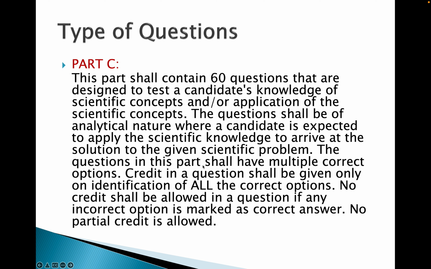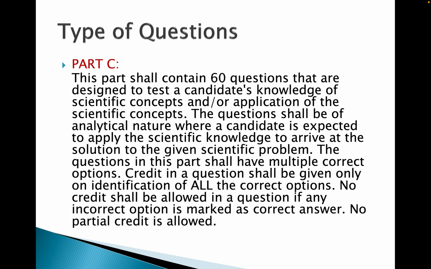The questions in this part shall have multiple correct options. Suppose you have 4 options. A, B, C can be correct. Two options can be correct, 3 options can be correct, 1 option can be correct. So you don't know how many are correct. Suppose A, B, C are correct, that means 3 options are correct and you marked B, C, D. You also marked 3 options, but A, B, C were correct,